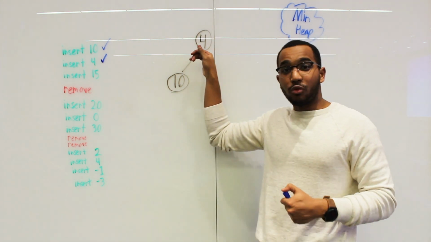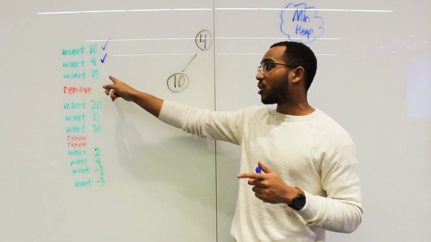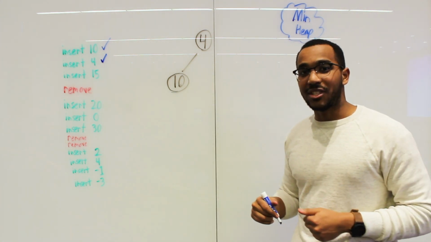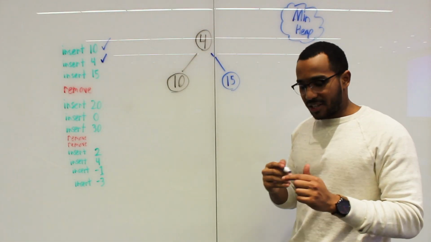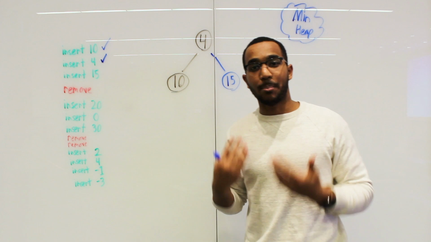So now we have restored the min heap property, as we can see. Now our job is to insert 15. So let's insert 15 into the heap. This is not the final placement. We need to see, can we bubble this item up to restore the min heap property?